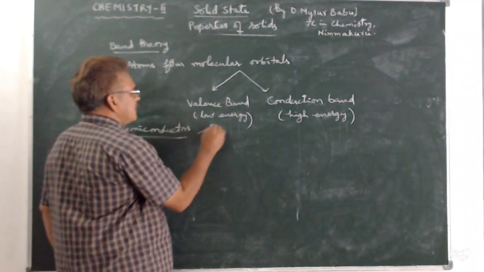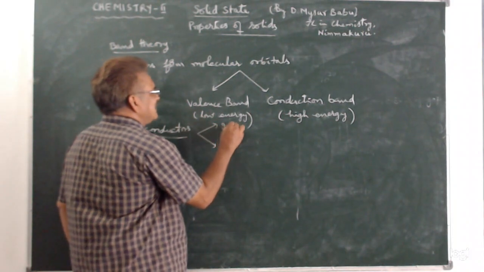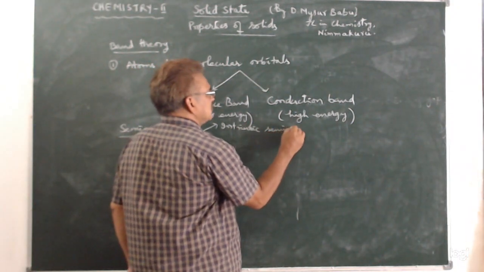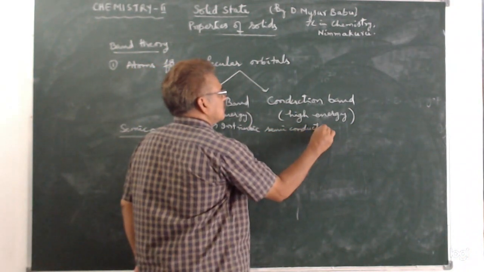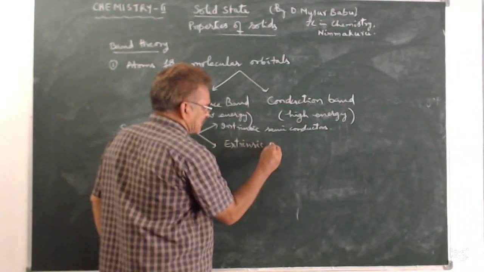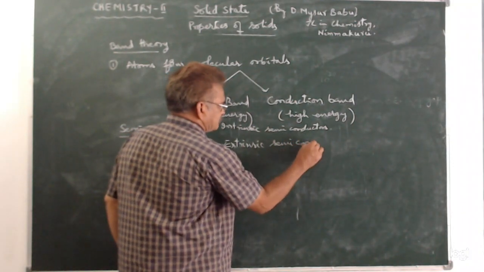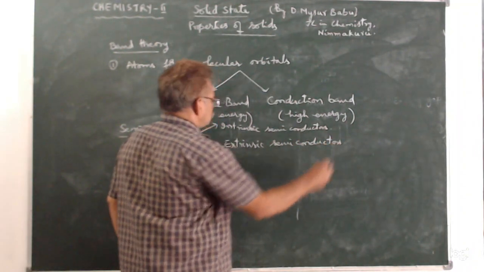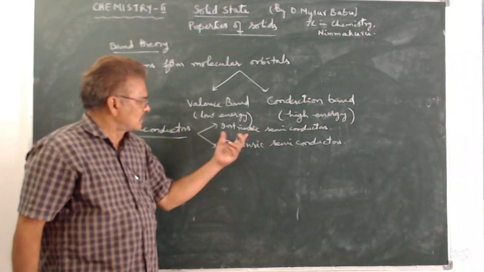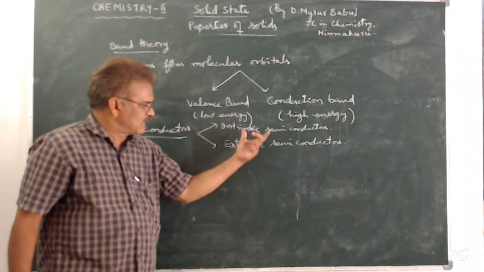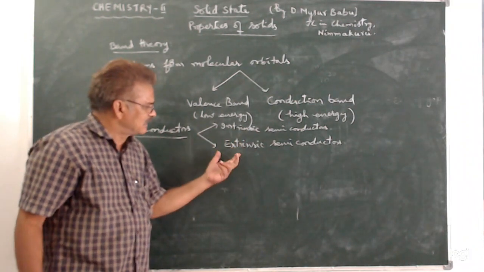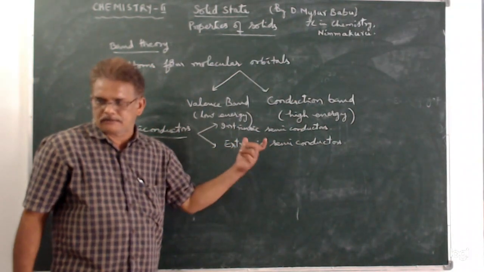Take the semiconductors. Semiconductors are again divided into two types: intrinsic semiconductors and extrinsic semiconductors. So what are intrinsic semiconductors? Pure forms of semiconductors are called intrinsic semiconductors. And if some impurity is doped in these intrinsic semiconductors, then extrinsic semiconductors are formed.